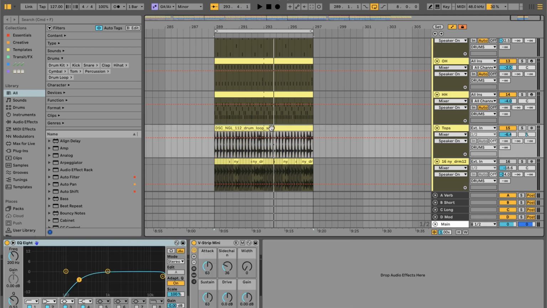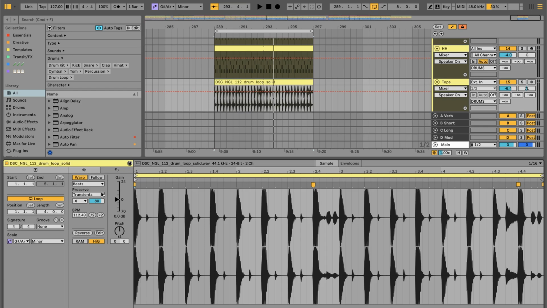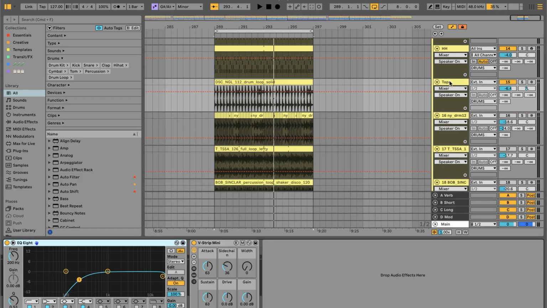In terms of the processing, a couple things I want to point out. Generally with the top loop, I like to jump into the clip, make sure it's on beats and on transients, set this to the arrow pointing to the right, and then you can dial back this element here. I have it at 80. This is going to tighten up the transient, so it's going to make the top loop sound tighter. The idea is to have tighter top loops because they blend in more with your core loop, since they're not loose and ringing out and distracting. They're tighter and nestling underneath your core loops. So that's the philosophy behind that.